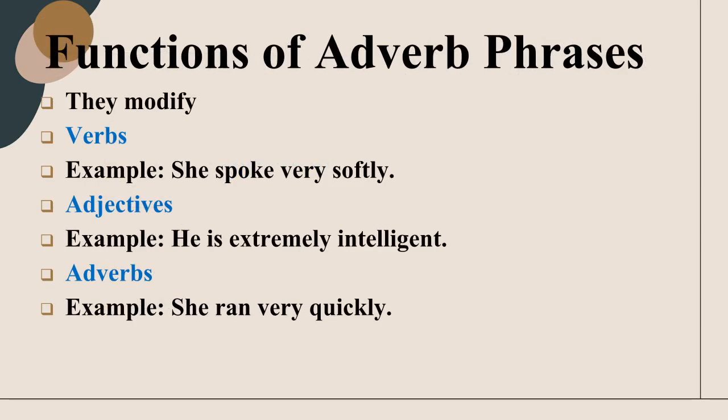An adverb phrase can modify a verb, an adjective, or another adverb. When it modifies a verb, it describes how, when, where, or to what extent an action is performed. As an example, she spoke very softly. And when it modifies an adjective, it intensifies or qualifies the adjective. As an example, he is extremely intelligent. Lastly, when it modifies another adverb, it changes the degree or intensity of that adverb. As an example, she ran very quickly.